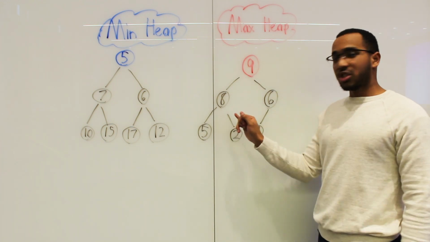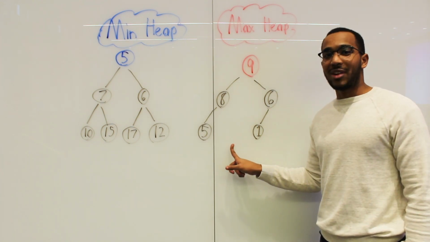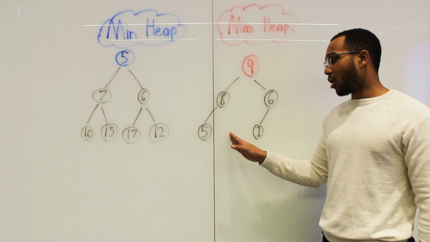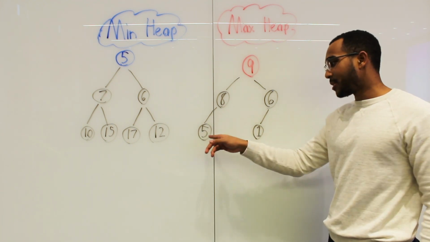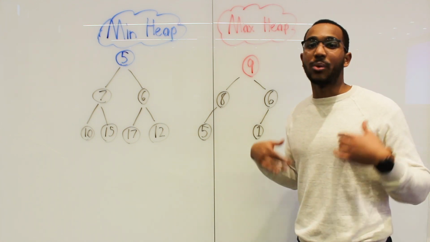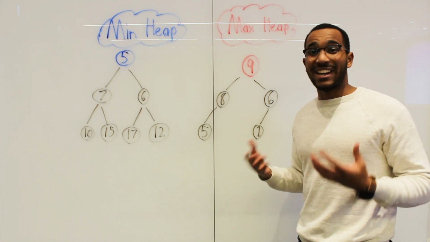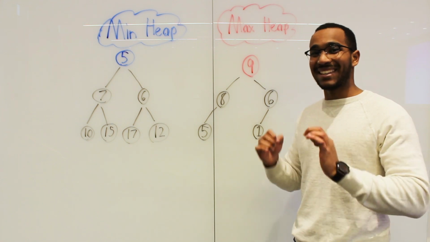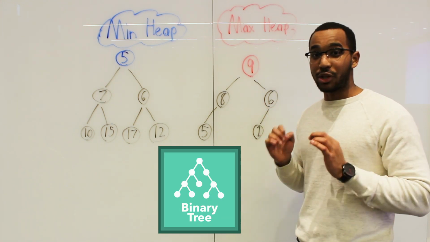So if I were to just erase this 2, do you see how we're no longer filling from left to right? Do you see how we skip something right here? So then this tree is no longer complete, so we can't do that. If this is going to be a binary heap, we must make sure that this is a complete binary tree.